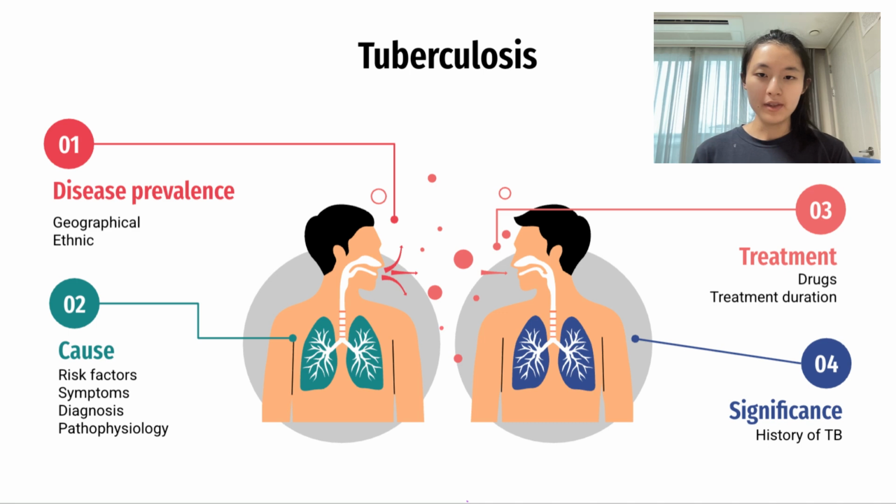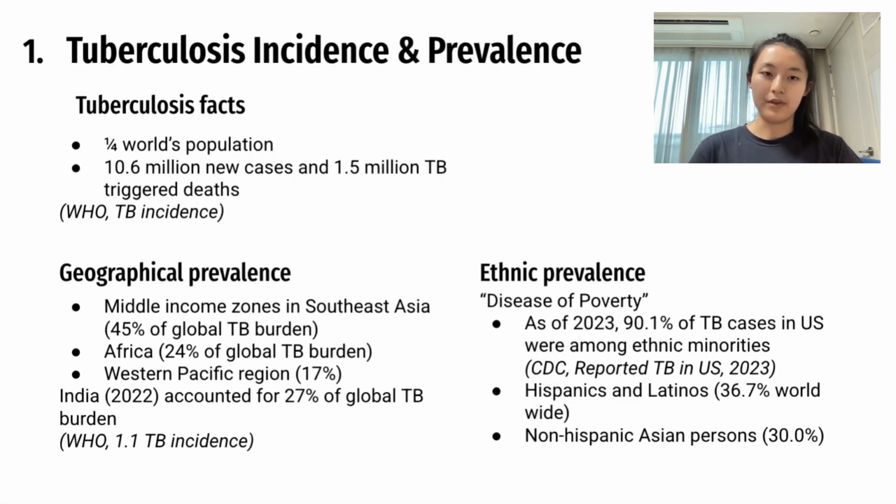We're going to look at four things in our tuberculosis presentation today: disease prevalence, which we'll examine in two sections, geographical and ethnic prevalence, and then second, causes. We'll be examining a couple of risk factors of tuberculosis, symptoms, diagnosis methods, and then pathophysiology, as well as treatment, which drugs are used, and the duration of the treatment, as well as the clinical significance of tuberculosis, as well as its history.